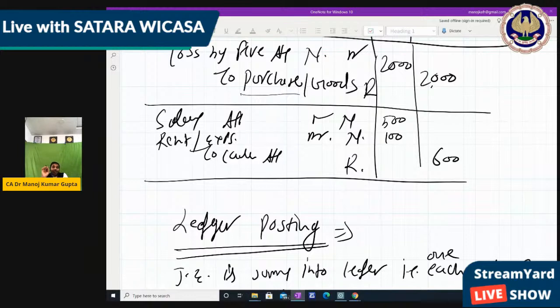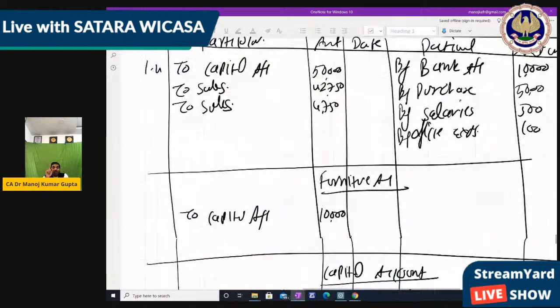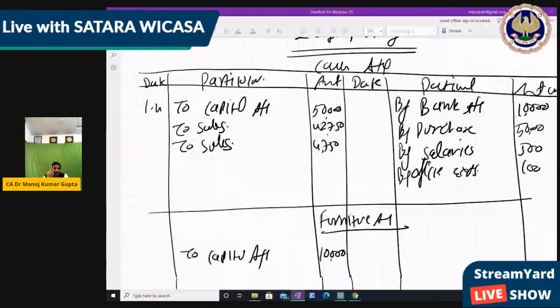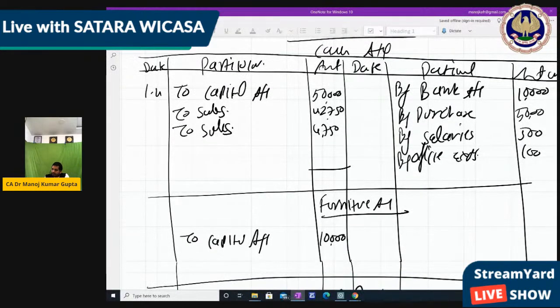I made this ledger posting only for the purpose of boosting your confidence, and so you know the next procedure, which is the trial balance. Right, now before that we first need to close these so that only one balance remains. Like in the cash account only one balance remains, like in the furniture account only one balance remains. Maybe the account is tallied also, but if a balance remains then we can show the balance. Right, so now close the accounts one by one. This is the total debit side, find the balance, you write by balance carry down. Okay, so please find the balance of the cash account. How much balance is in the cash account?